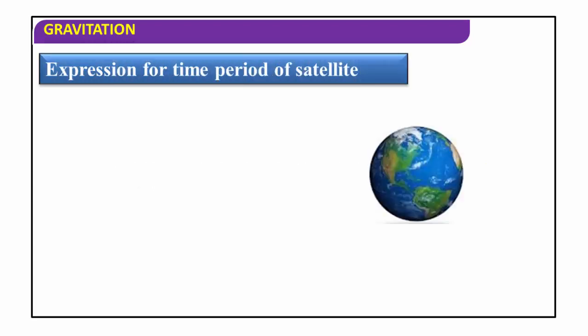Now I am going to discuss the expression for the time period of the satellite. Time period means the time taken by the satellite to complete one revolution.